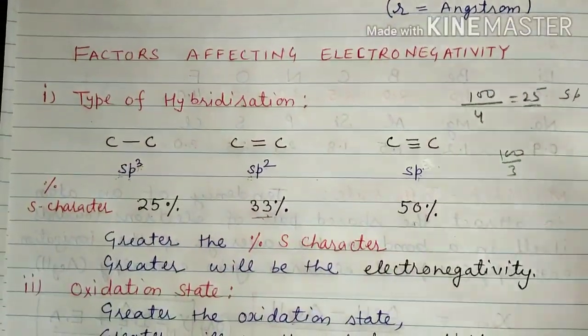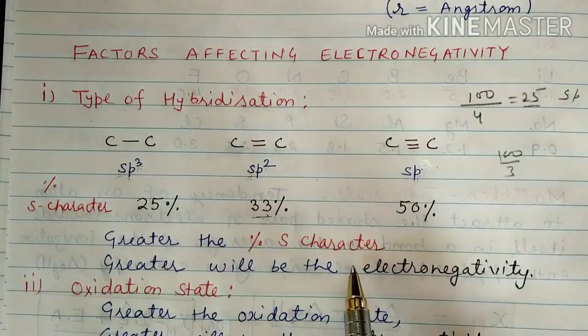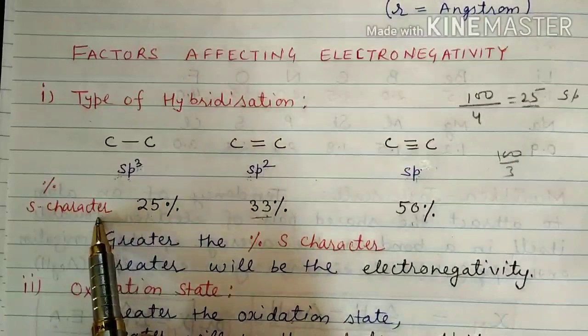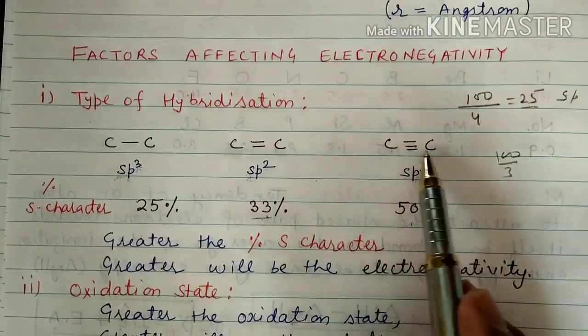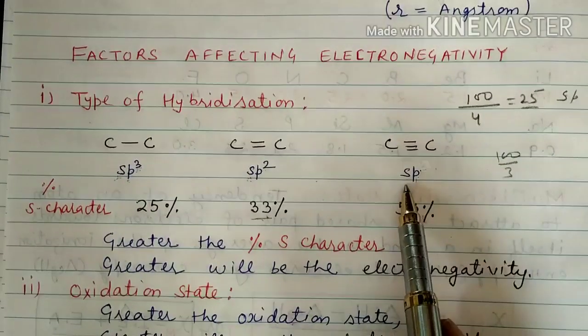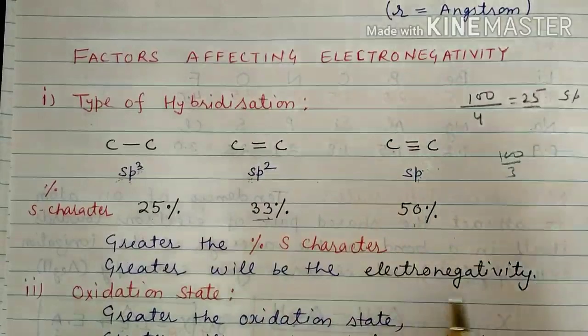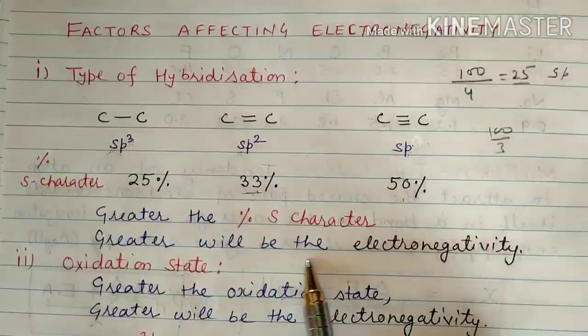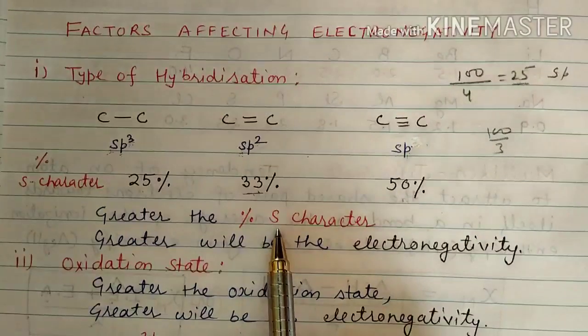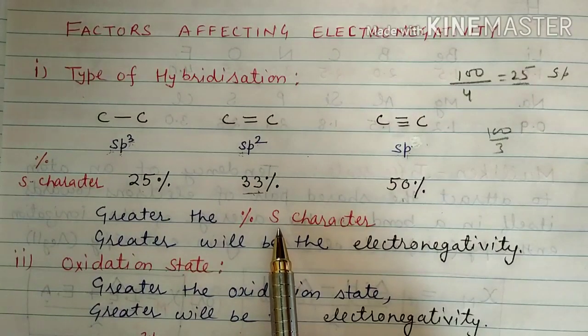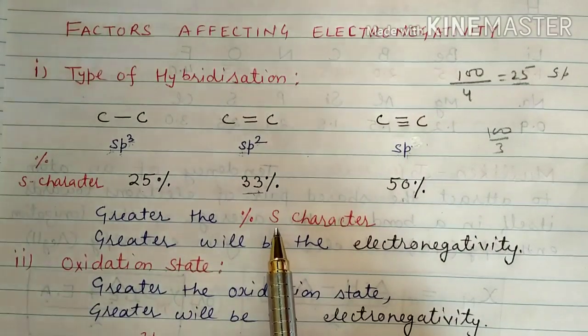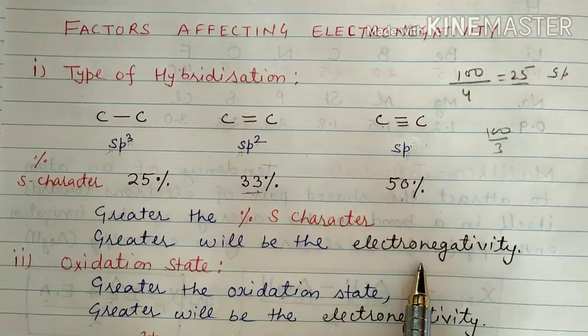So greater the percentage S character, greater will be the electronegativity. You can see the highest percentage S character is when carbon is connected with the triple bond, because hybridization is sp and the percentage S character is 50%. Greater will be the electronegativity, means it has more tendency. The more S character a compound has, the simple meaning is that the electron will be closer to the nucleus, so it means it has more tendency to attract the electron towards itself. That's why the value of electronegativity will be high.